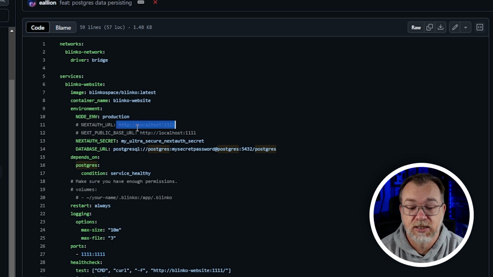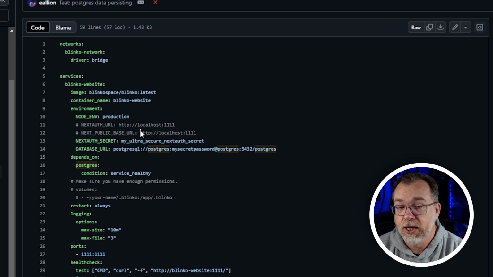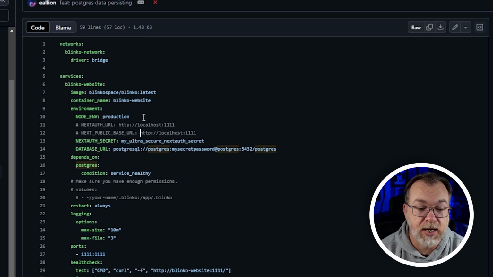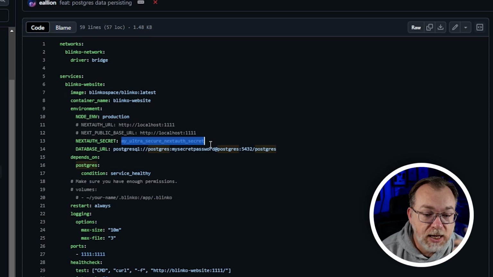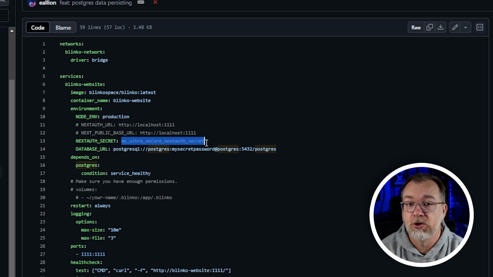So https://blinko.yourdomain.com or whatever it happens to be for both of these in most cases. The next auth secret, this is for encryption stuff and cookies most likely. So make sure you change that to a long string of random characters. Next, we've got our database URL. It is, again, a Postgres SQL database. So we've got our username and our password and the name of the database there. And then it depends on Postgres and making sure that Postgres is healthy before it does anything.